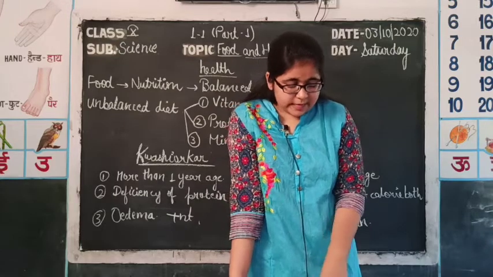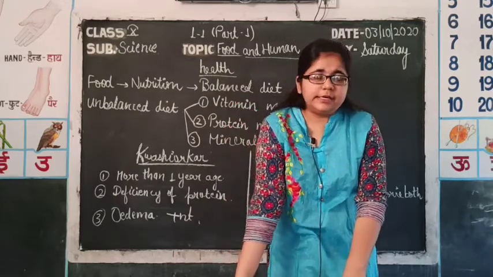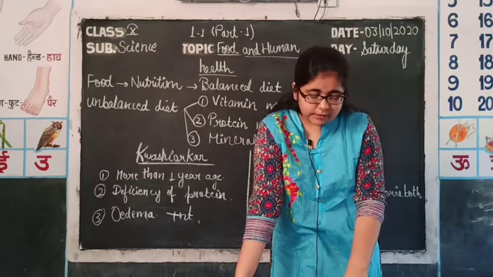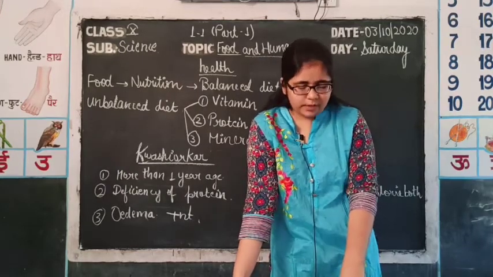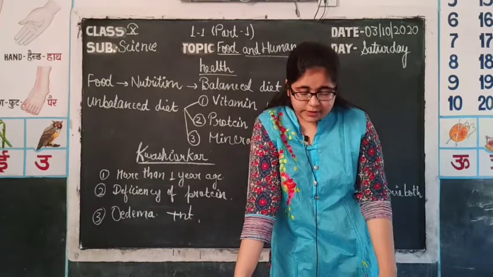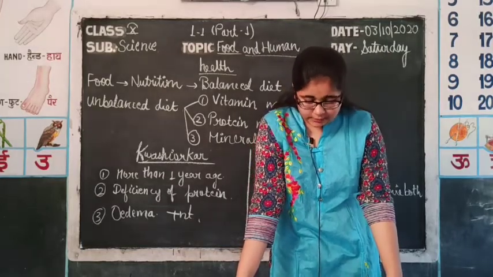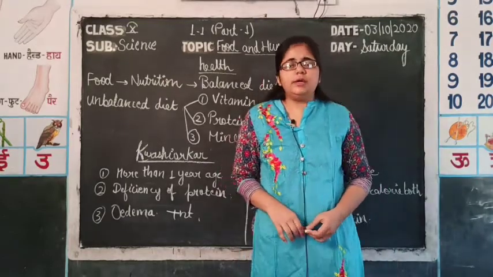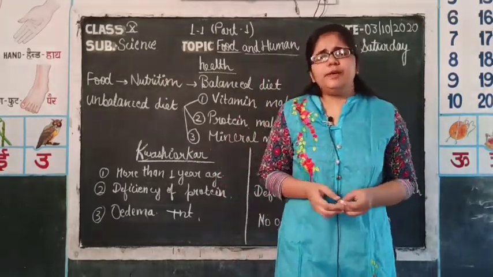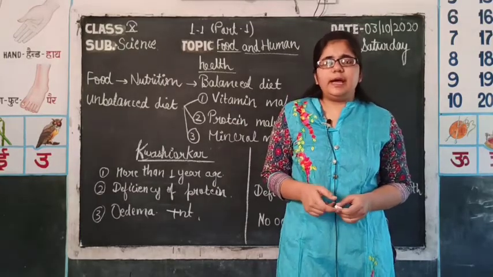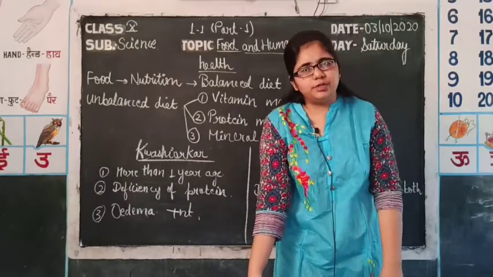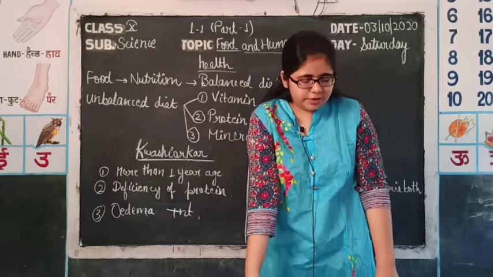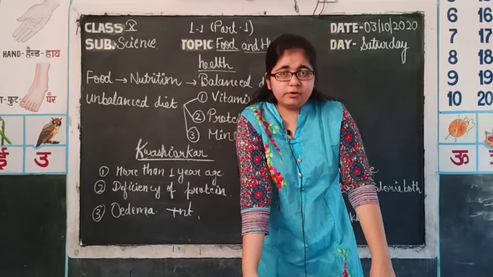Second one is thiamine, that is vitamin B1, whose deficiency causes beriberi, in which the heartbeat decreases and weakness occurs in muscles as well as in nerve conduction. So, there will be less movement of the body muscles, and less functioning of the brain. Our body as well as our brain will not function properly in the deficiency of vitamin B1, which causes beriberi.